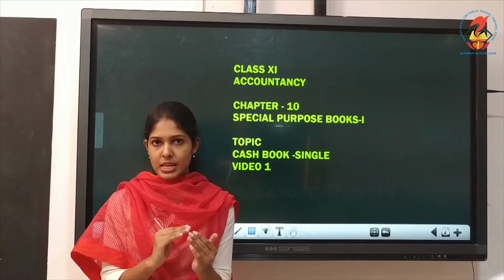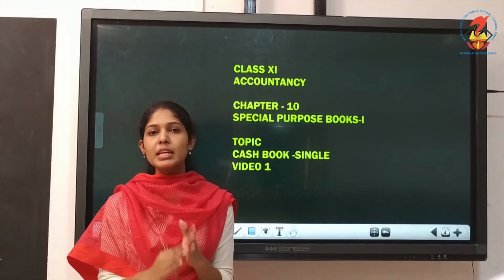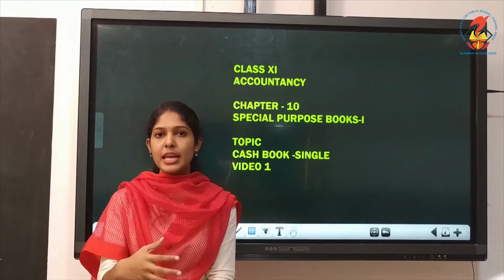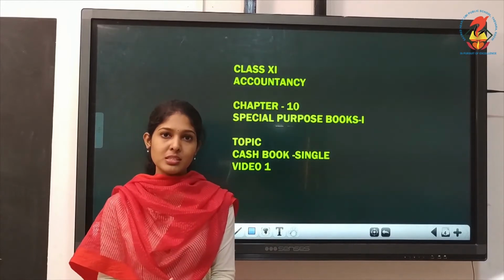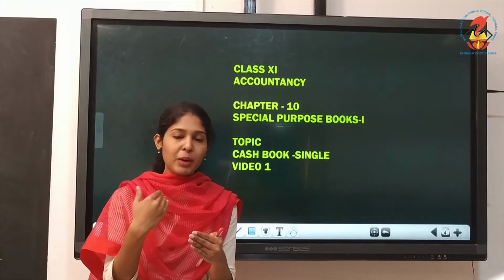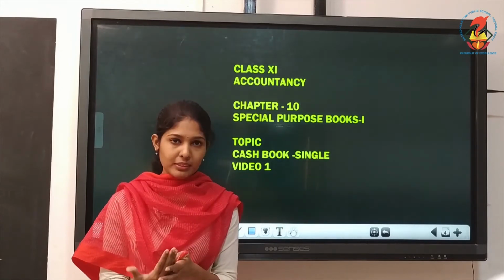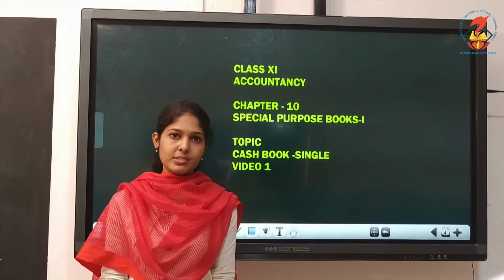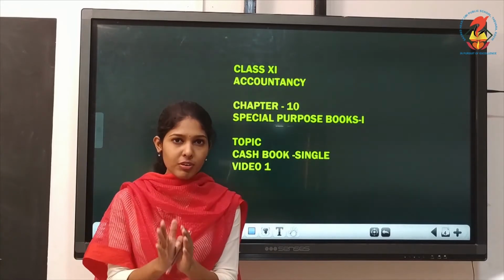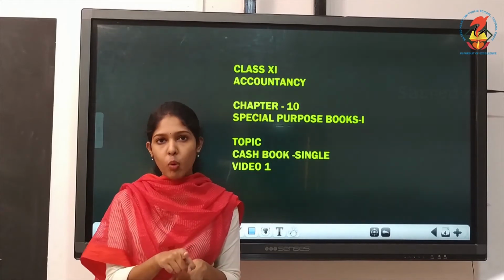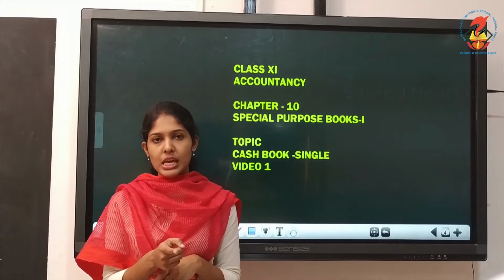But for a business, for a firm, there will be a lot of transactions. We can't restrict it to 10 or 20 like we do in a question. It is just an example. We are just practicing. But in an actual situation, they would be dealing with so many transactions, and it is difficult to record all these transactions in one book called journal.